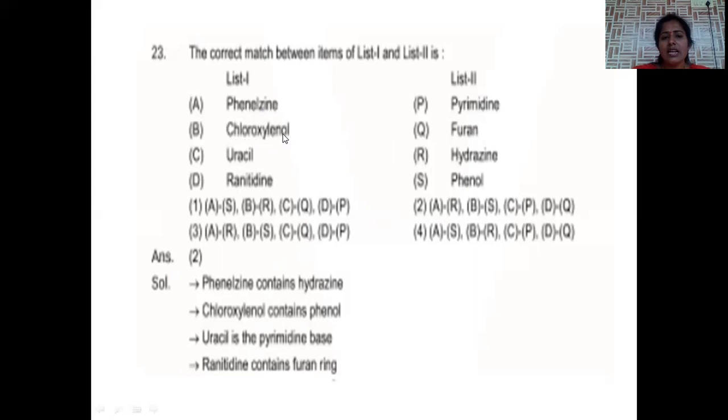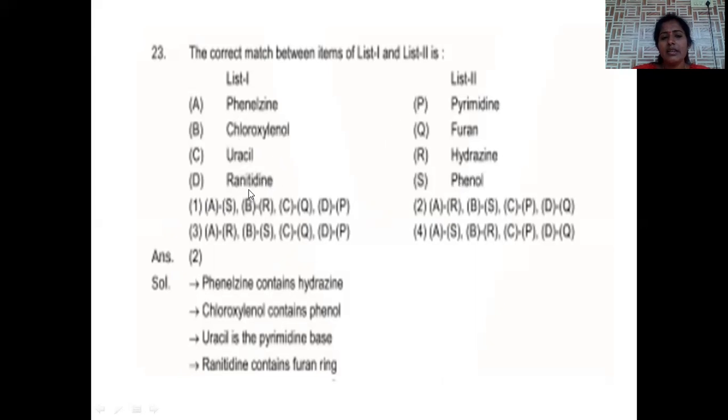Chloroxylenol, xylenol stands for where benzene ring contains OH and methyl group both, that is called a xylenol functional group. Here xylenol is there, that stands for phenol. Phenol moiety will be there in that. Uracil, uracil is a DNA base. DNA is made up of purines and pyrimidines. So DNA base uracil, it comes under pyrimidine base.